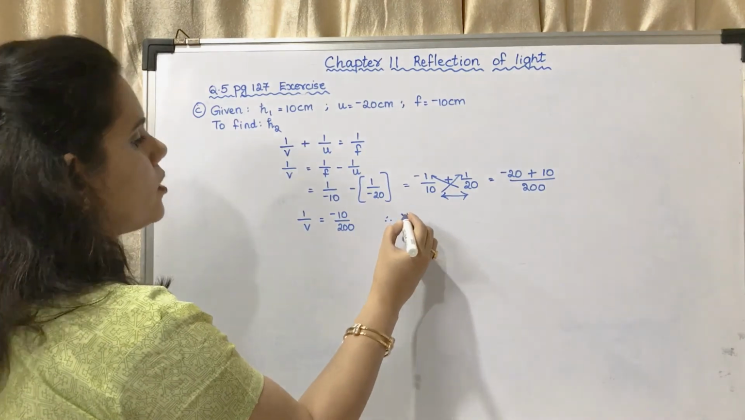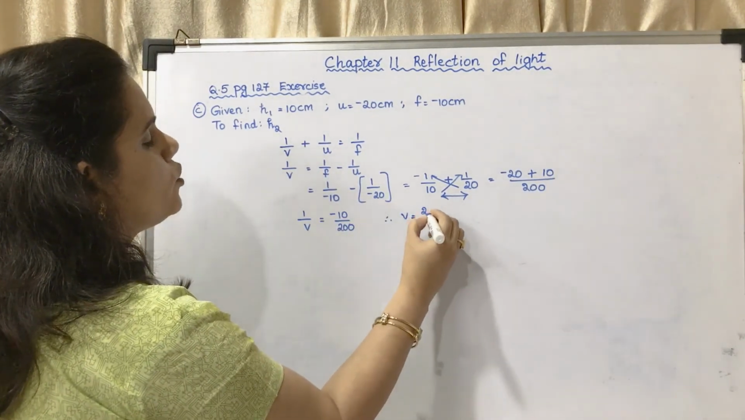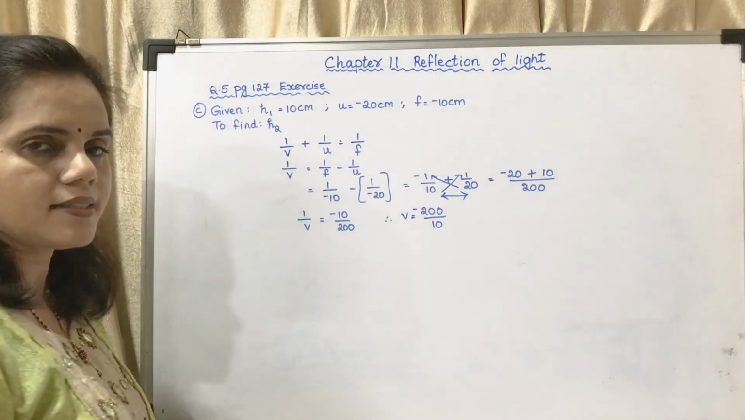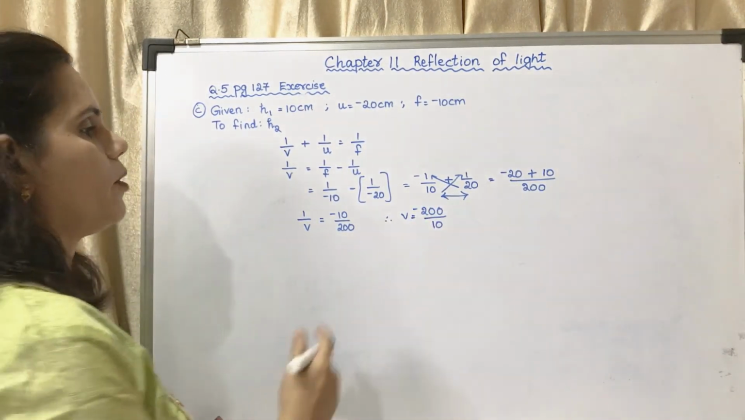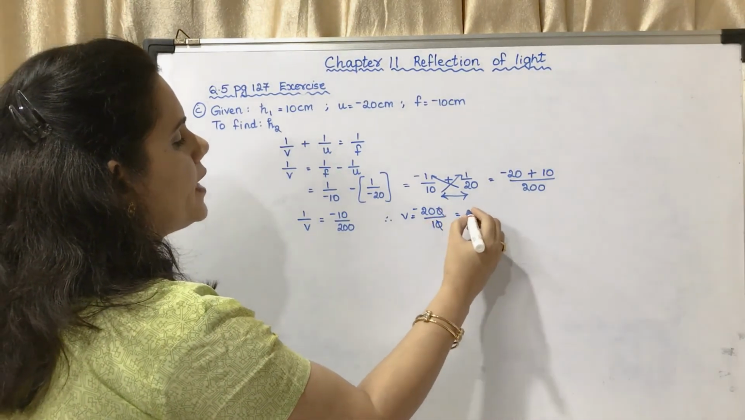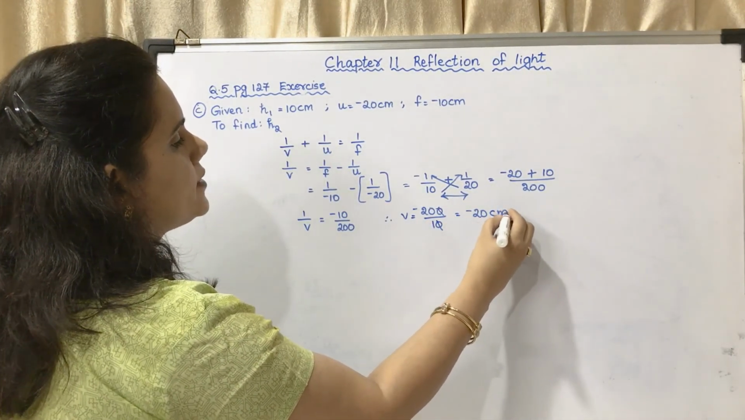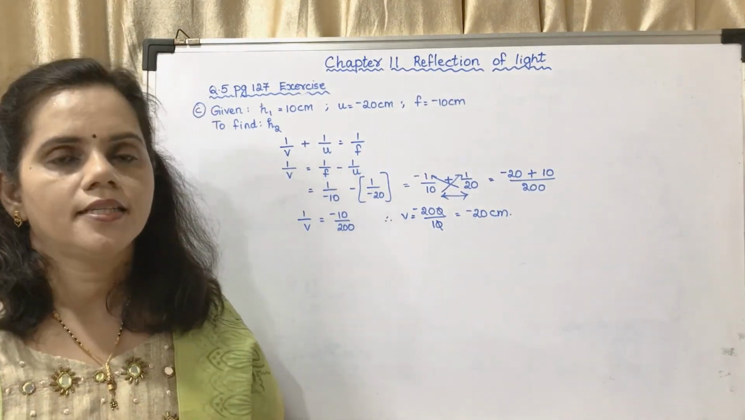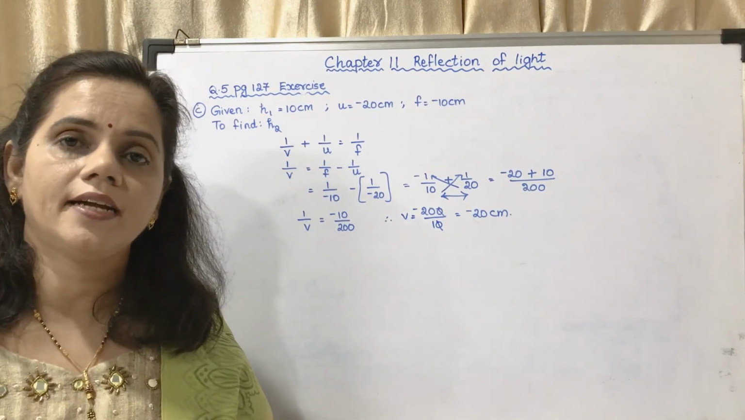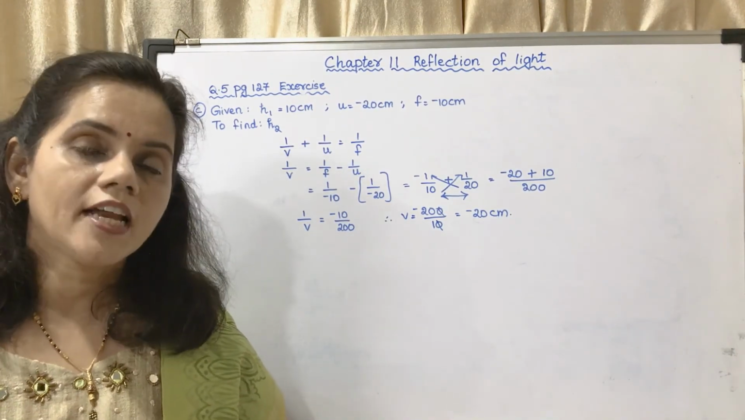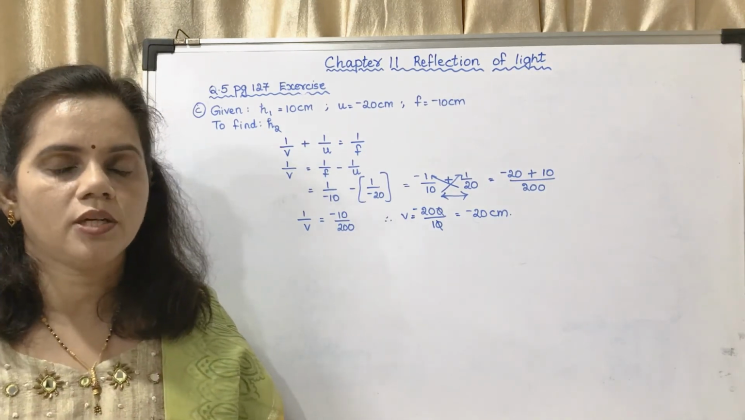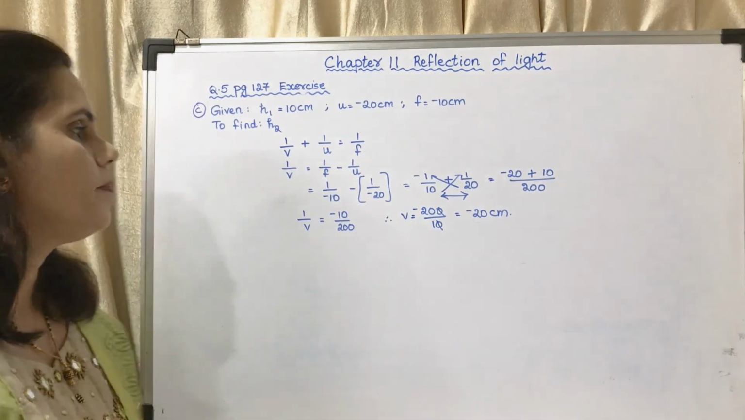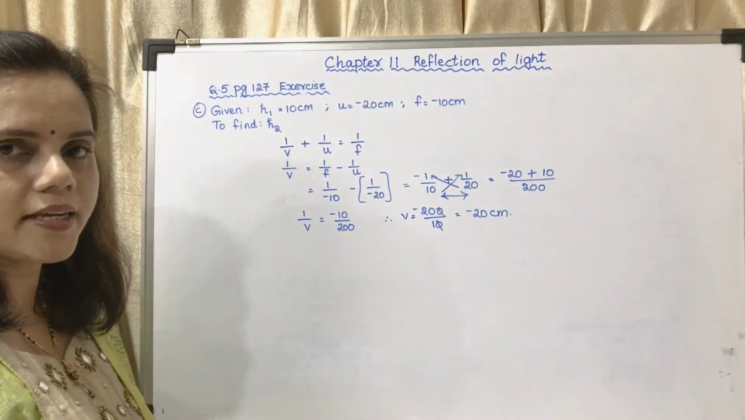Therefore, v upon 1 will be equal to 200 upon minus 10. So I am taking the minus up, so it will be minus 200 upon 10. So you will get that as minus 20 centimeter. Now what does the sign minus indicate? The sign minus for v indicates that it is a real image. Real image means you have to get an inverted image, because it is a couple: real and inverted, virtual and erect. So v you have got as minus 20.